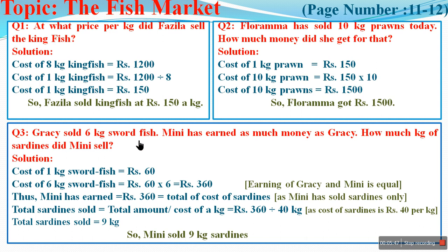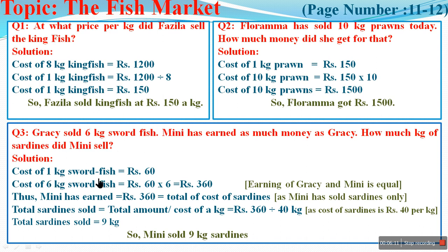So whatever amount she has sold, we don't know, but the earning of both is the same. So whatever she is earning must be equal to the earning of Gracie, and whatever Gracie is earning will be the cost of 6 kg swordfish. Okay, so let us first calculate the cost of 6 kg swordfish.